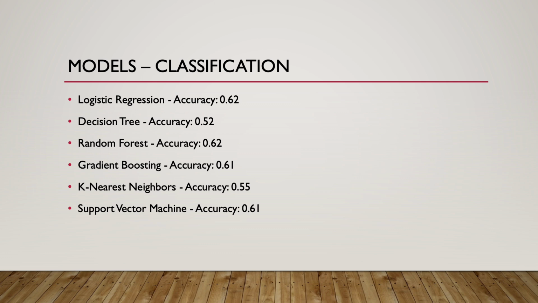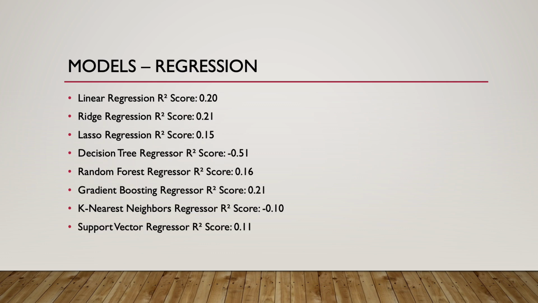This is not too accurate, but it definitely supports a correlation between features and the target, as random values would give us around 25%. When it comes to regression, the results were not too much better, with ridge, gradient boosting, and linear regression achieving R-squared scores of around 0.21.